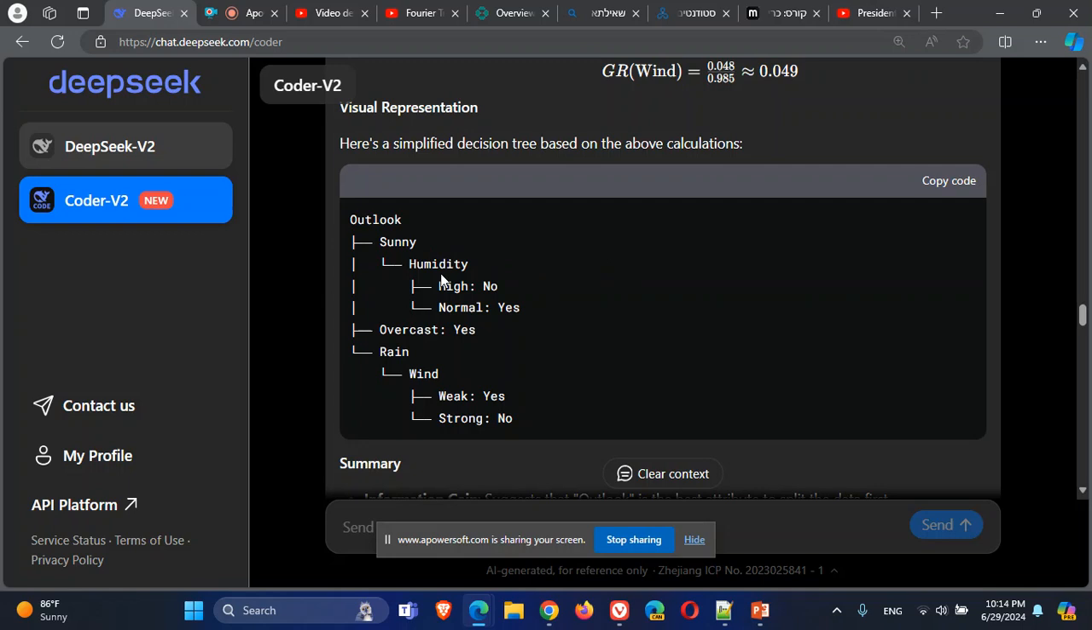So here, if we continued the calculation, maybe we will choose humidity. Maybe this will have the best gain ratio for dividing sunny, and therefore we'll get high and normal, and then we get an answer, so we stop. For rain, maybe wind would be the best. Again, we need to calculate it, but let's say this is the attribute that will have the highest gain ratio. So we have weak and strong. For each of them, there will be an answer. And here we get a tree.